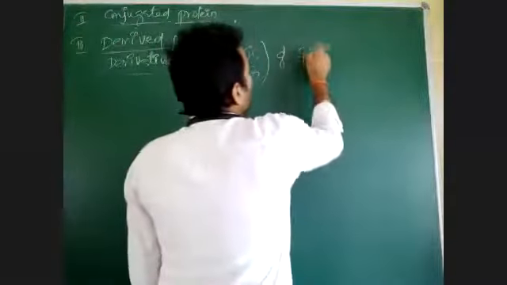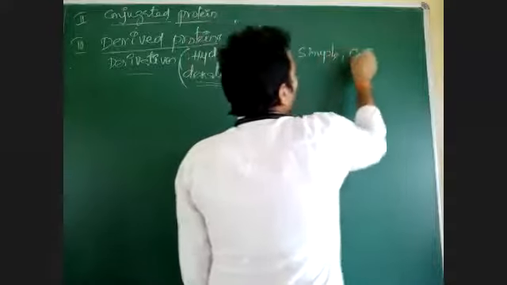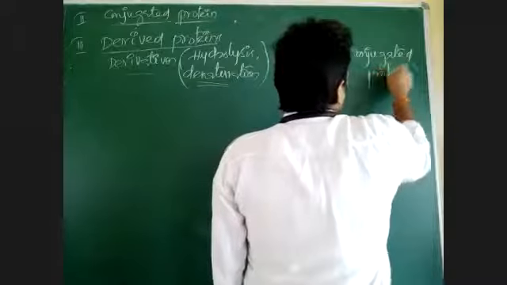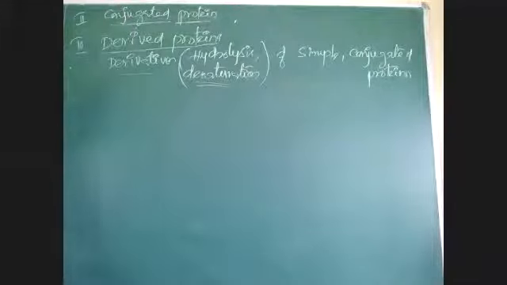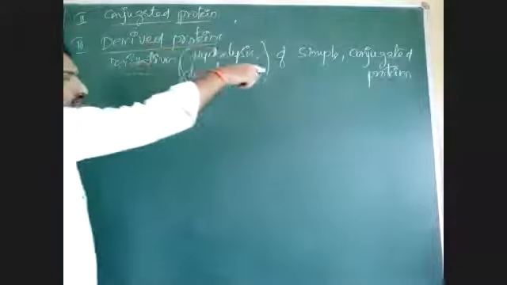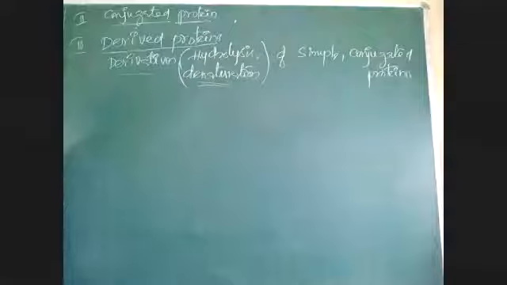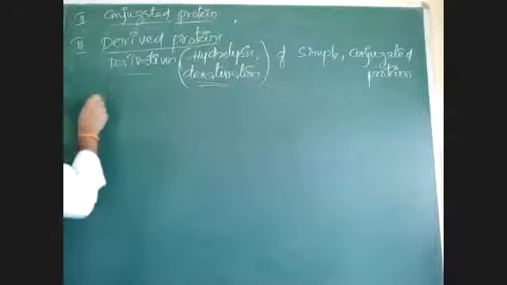So, derivatives of simple and conjugated proteins. Simple proteins and conjugated proteins are formed into derived proteins upon hydrolysis and denaturation. So these derived proteins are derivatives of the simple and conjugated proteins. Okay. See here, I will just give the examples.